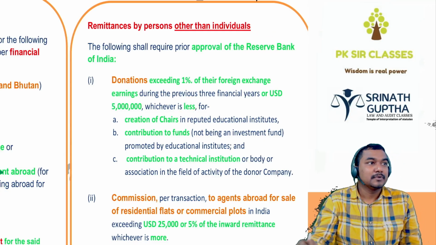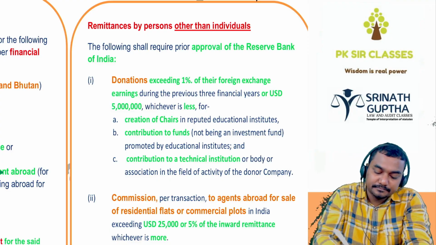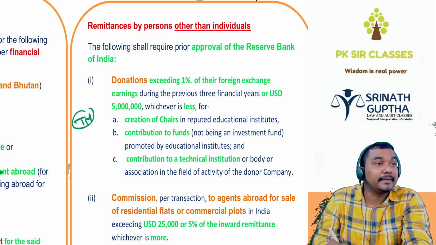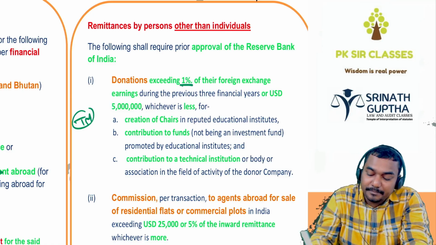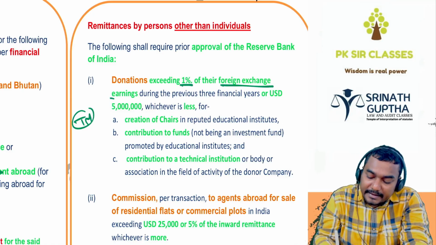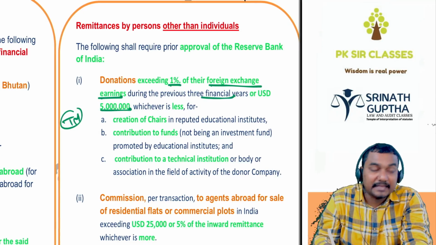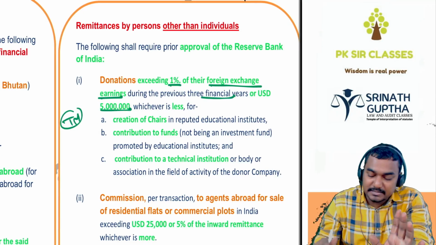Reserve Bank of India. So when companies in India like Tata Motors want to make a donation to a college outside India exceeding 1% of the foreign earnings during the previous 3 years or 50 lakhs US dollars, permission of RBI is required.